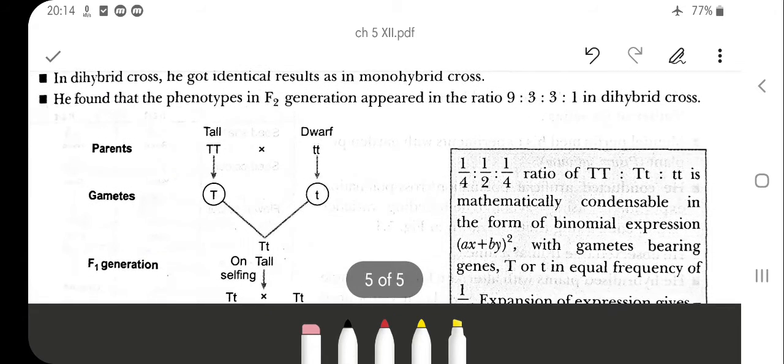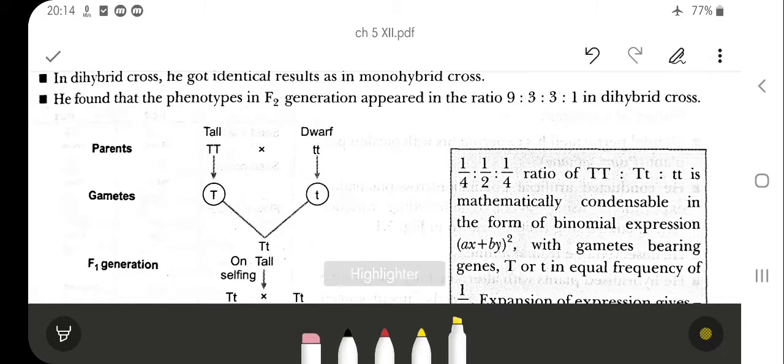So Mendel took one trait at a time, that is, the inheritance of one gene or one enzyme. Suppose he has taken the stem height, with the contrasting traits, the tall and the dwarf. The tall is the parent generation, represented by capital T and capital T. The dwarf is represented by small t and small t.